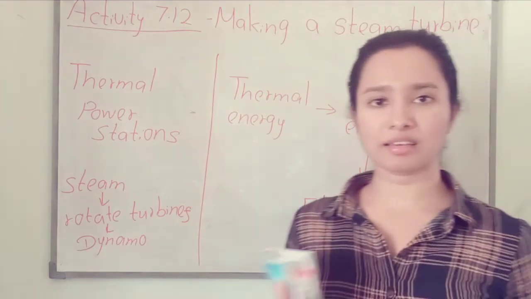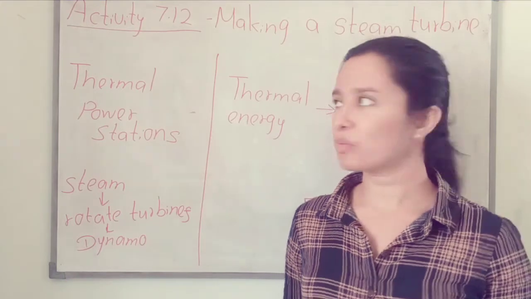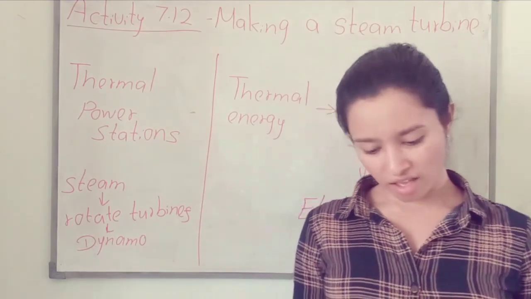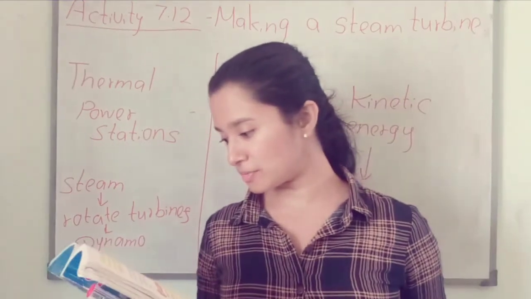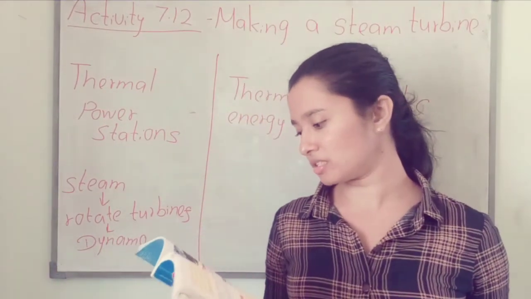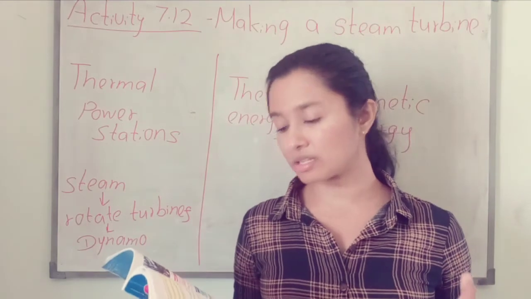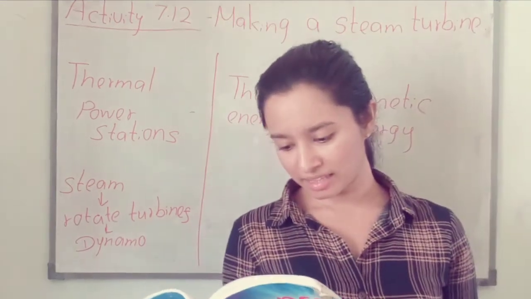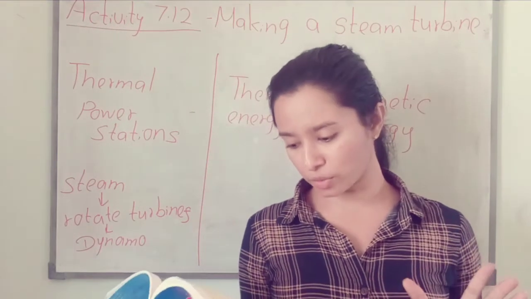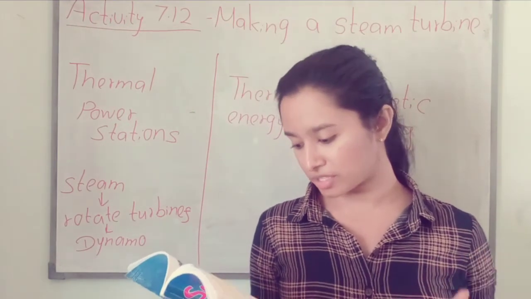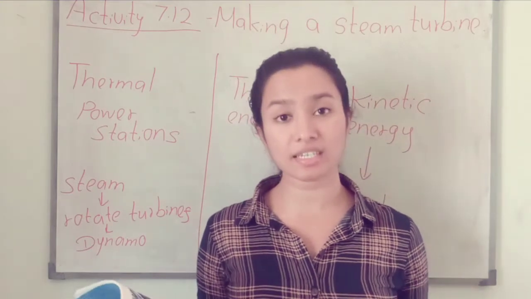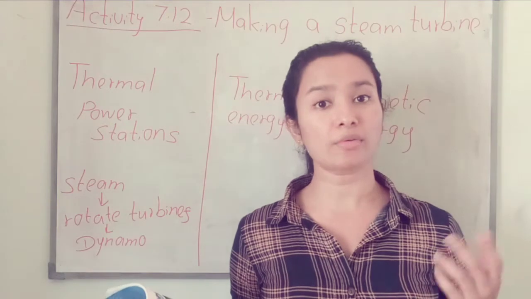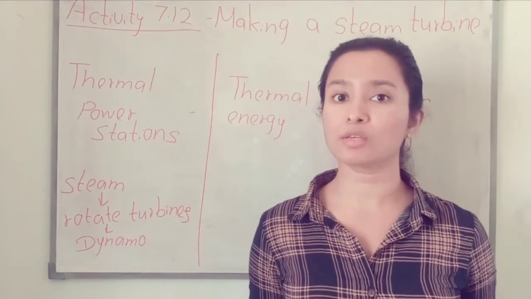So I think you have understood what is happening in a thermal power station. You have to write self-assessment 4. Write down the energy transformation that occurs in a thermal power station. Then assignment 7.5: list out 5 occasions where heat energy is used. You have to write some instances. I think you can write it.